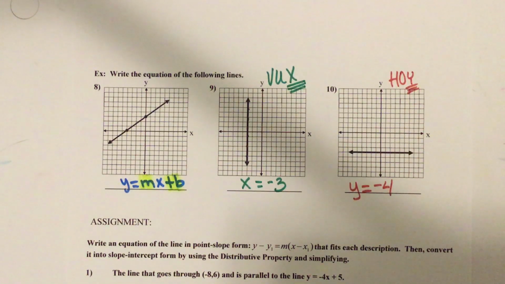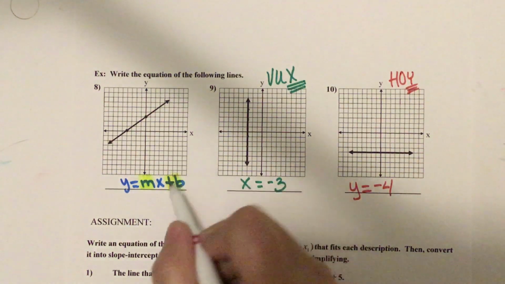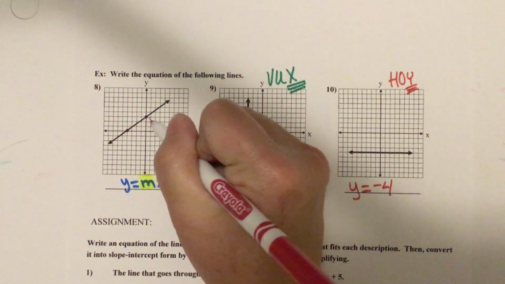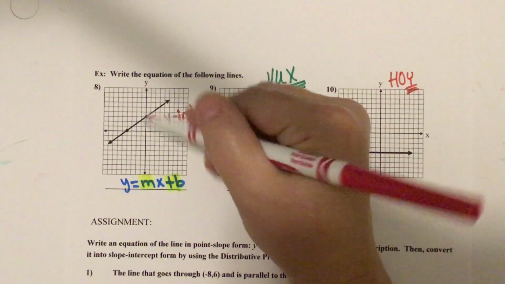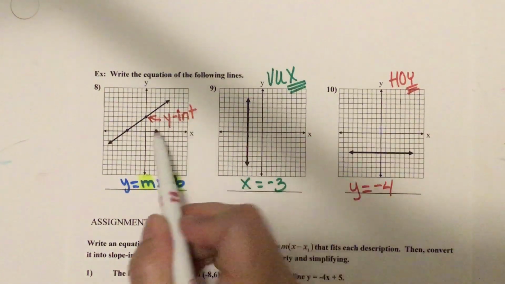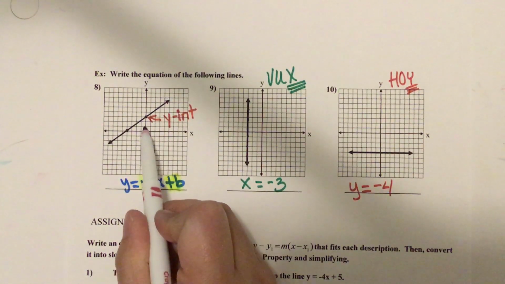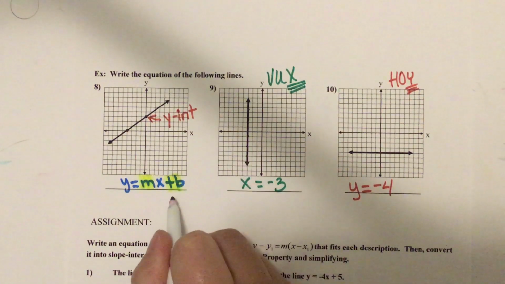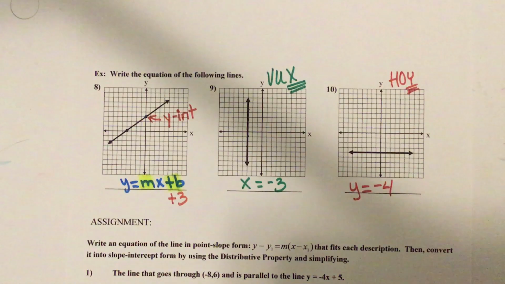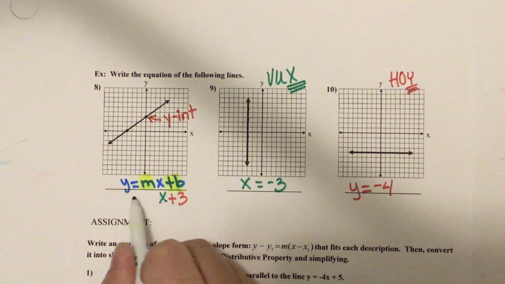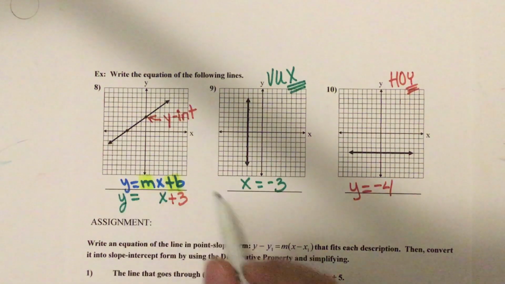Okay, so let's do it. So let's start with the y-intercept. The y-intercept is wherever the graph is touching the y-axis. And where is the graph touching the y-axis? At a +3. So this is going to be a +3 in the back. And then the x just recopies, the equals recopies, and the y recopies.